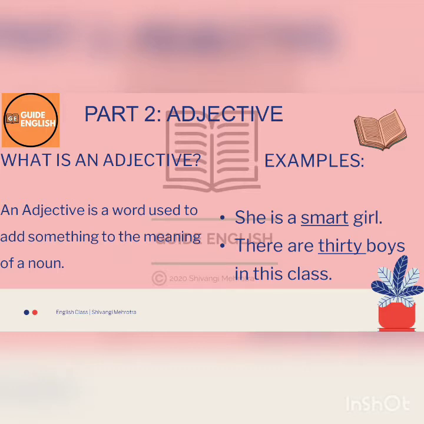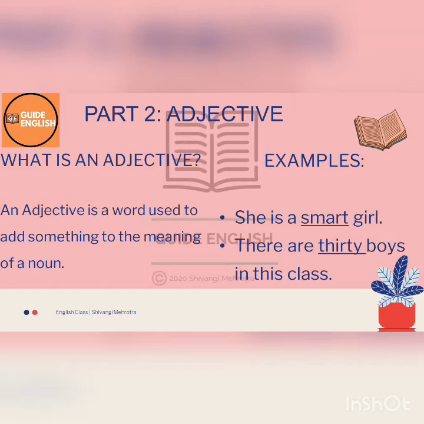In this sentence, before talking about the adjective, let's see what the noun is. The word girl is the noun in this sentence, and it is modified by the word smart, which is acting as an adjective because it is describing the noun girl. Hence the word smart in this sentence is an adjective.